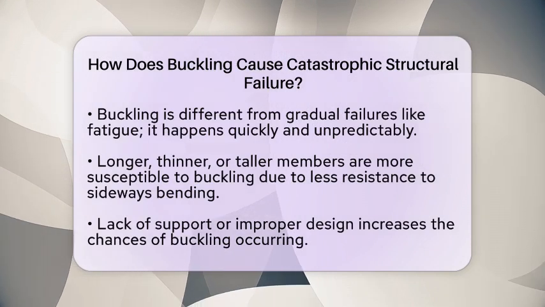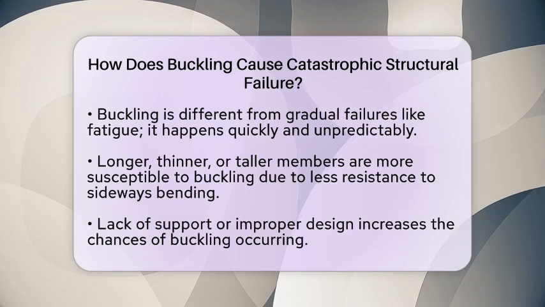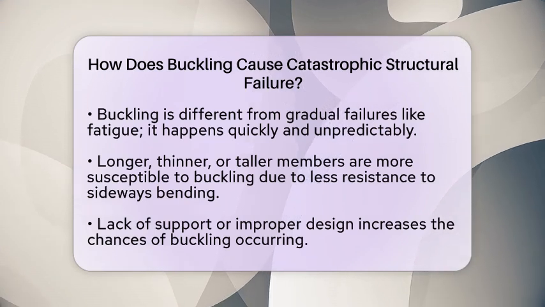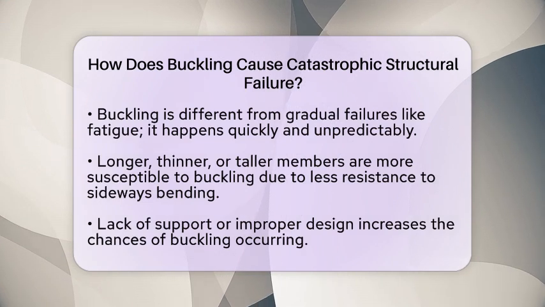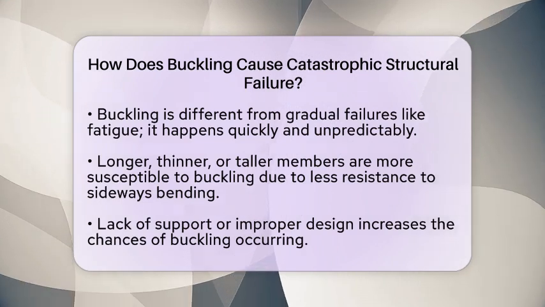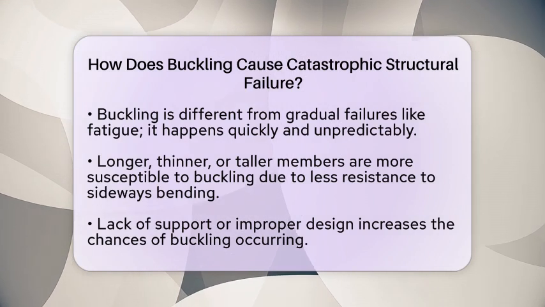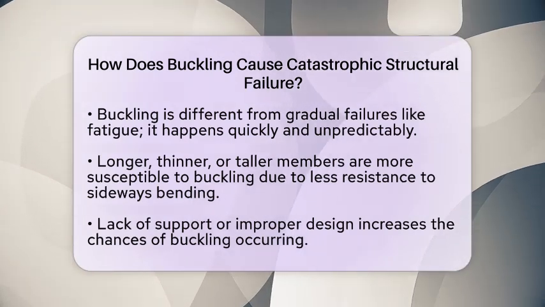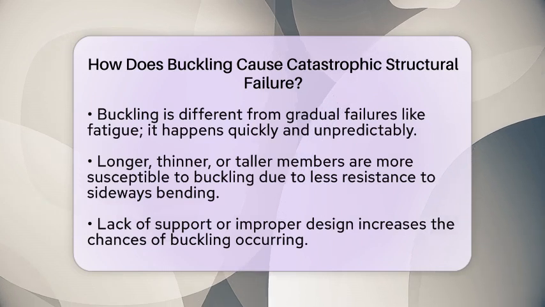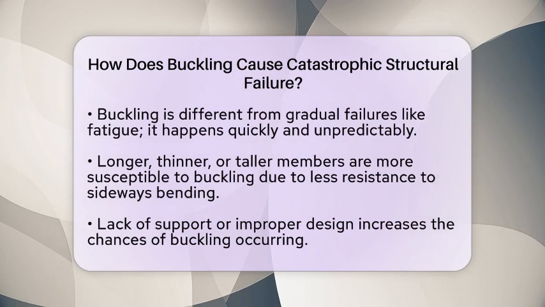Several factors make buckling more likely. Long, thin, or tall members are more prone because they have less resistance to sideways bending. Lack of proper support or bracing makes it easier for buckling to happen. If the design doesn't account for buckling effects or uses materials that aren't stiff enough, failure becomes more likely. Also, if the load isn't applied directly along the center of the member, it creates bending moments that encourage buckling.